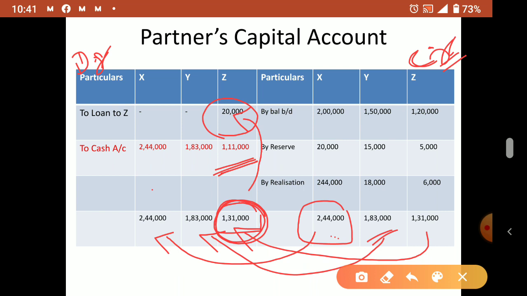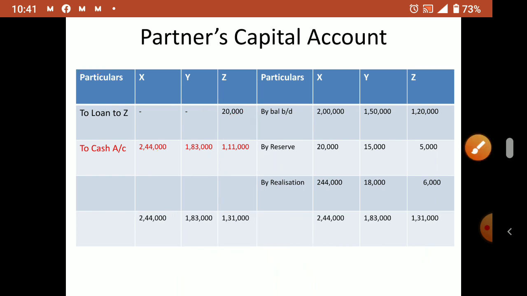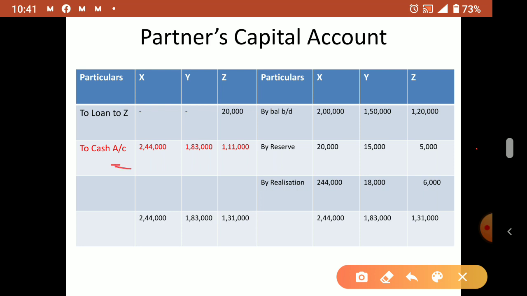Okay, for Y no problem, 1,83,000, the full amount he is getting because no charge against him. For X also no problem. So the firm is paying X, that is why we are writing cash. The firm is making payment to the partner. How much?